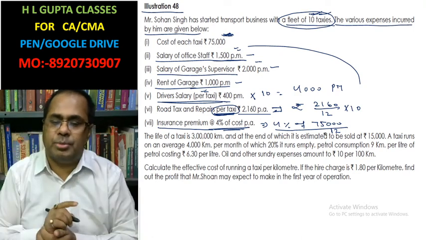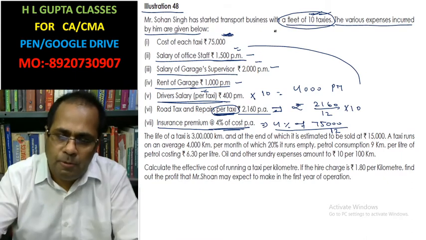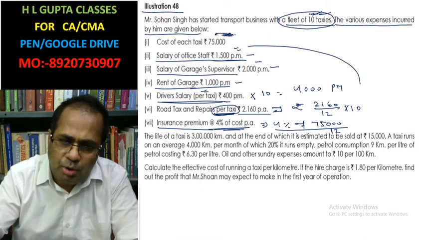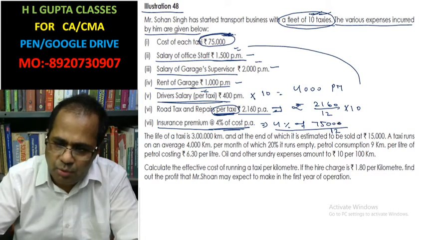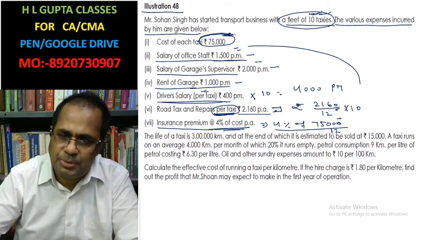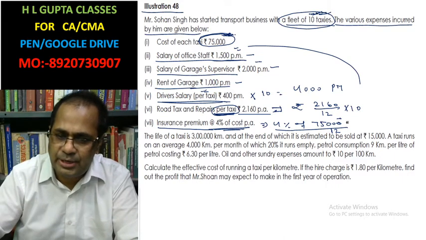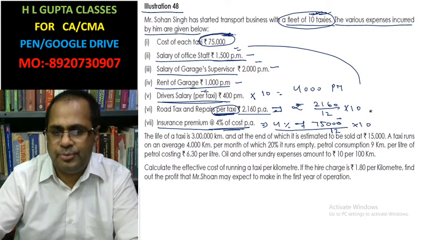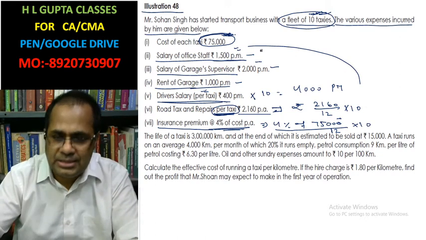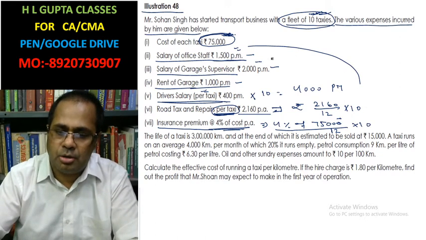This is the insurance cost for one taxi, but we have 10 taxis, so we have to multiply by 10. In this way the cost will come.